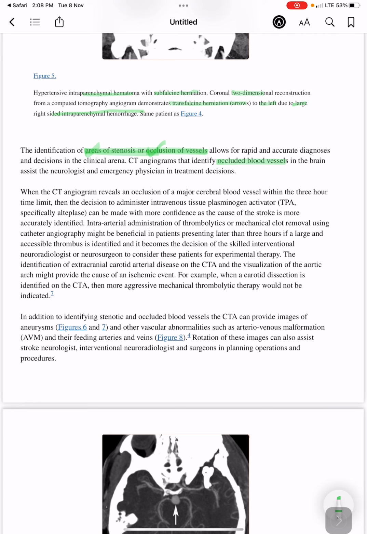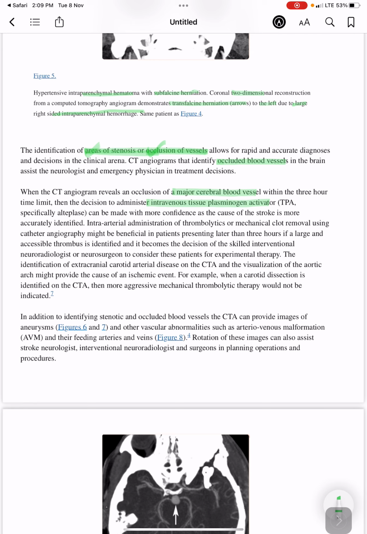So, when CT angiogram reveals an occlusion of a major cerebral blood vessel within the 3-hour time limit, then the decision to administer intravenous tissue plasminogen activator, alteplase, can be made with more confidence, as the cause of the stroke is more accurately identified.